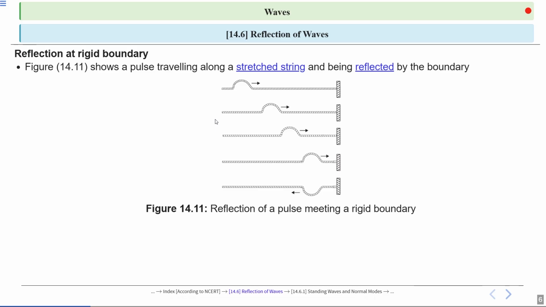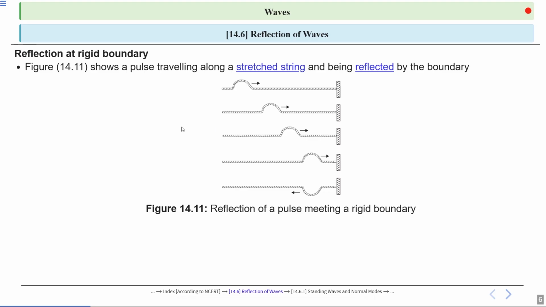In the diagram, a pulse traveling along a string or rope encounters a rigid boundary like a fixed wall. It undergoes reflection with a phase change of pi or 180 degrees. This means the reflected pulse is inverted compared to the incident pulse.